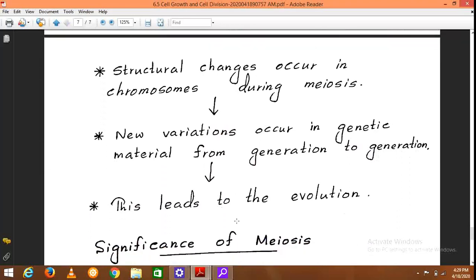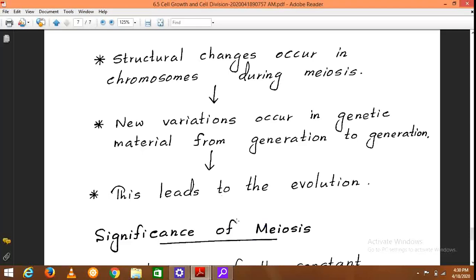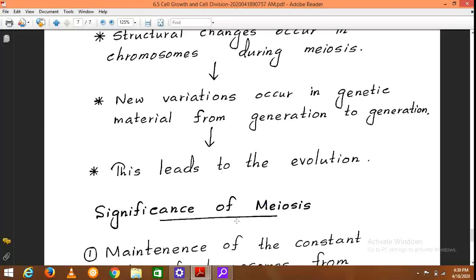So as a result of meiosis, structural changes occur in chromosomes. Because of these structural changes, new variations occur in genetic material from generation to generation. This is very important because these variations will lead to evolution. So the human beings living today have undergone a long evolutionary process to come to this level.